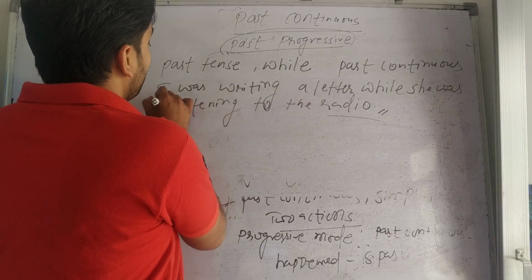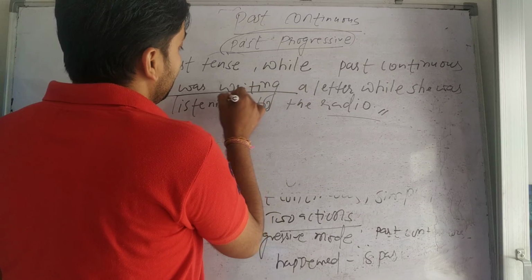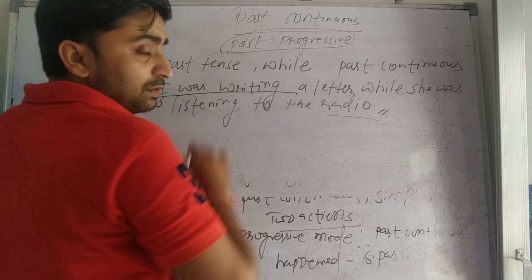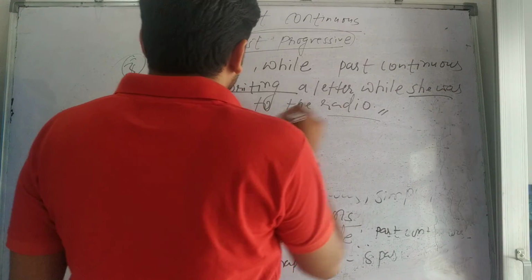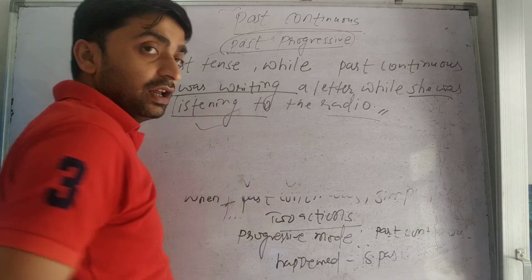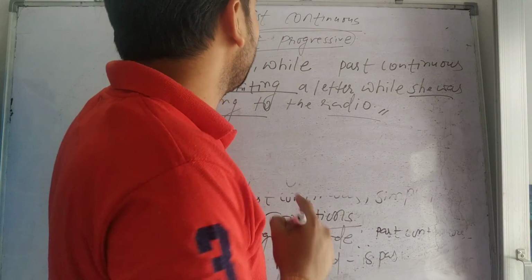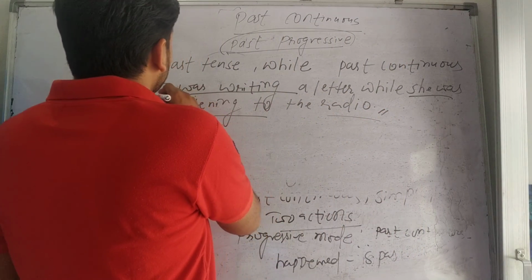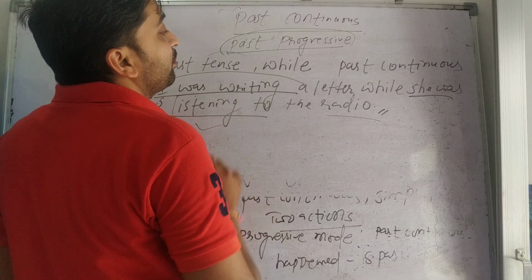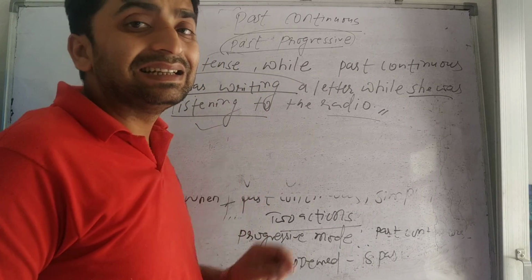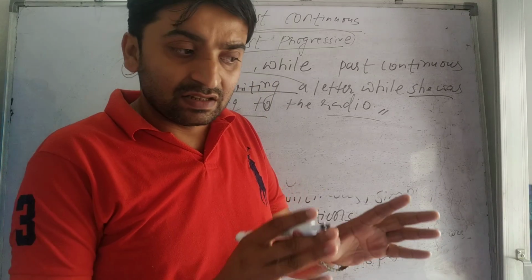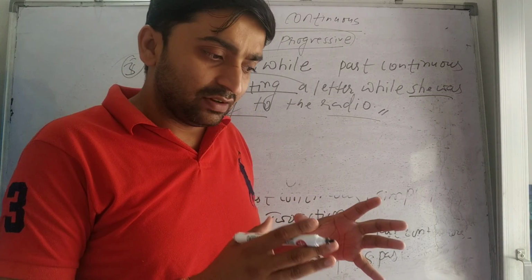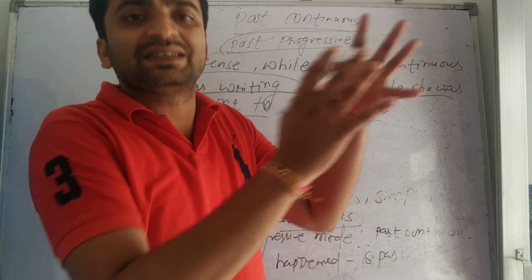Here is also: I was writing a letter. This, the first sentence, is subject plus auxiliary plus past continuous. She was listening to the radio. Here also past continuous. So sometimes this too happens, that both actions are in a progressive mode. Writing a letter is an action which must take some time. Writing a letter is a progressive action.